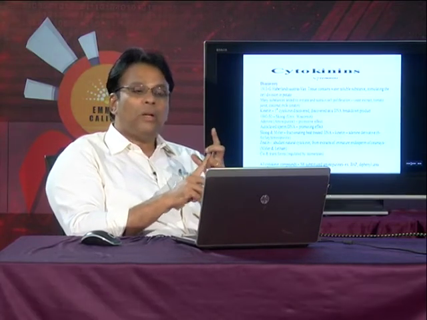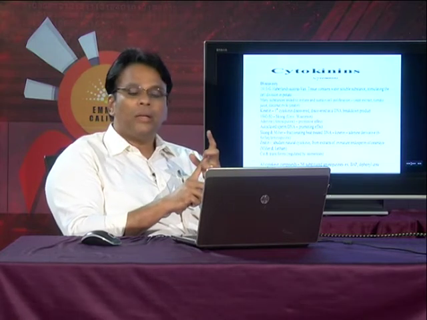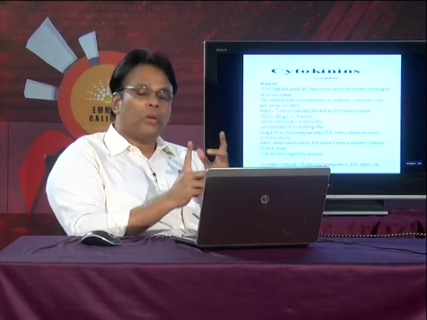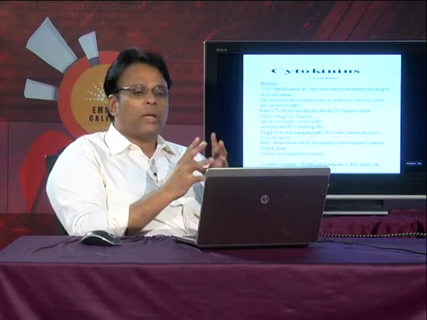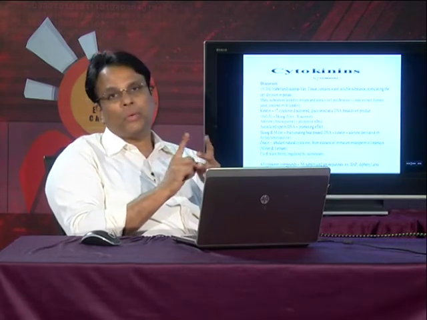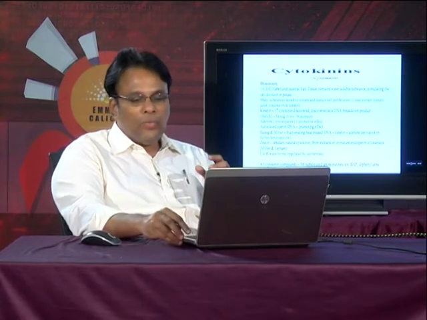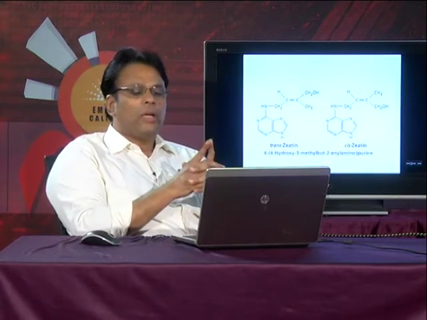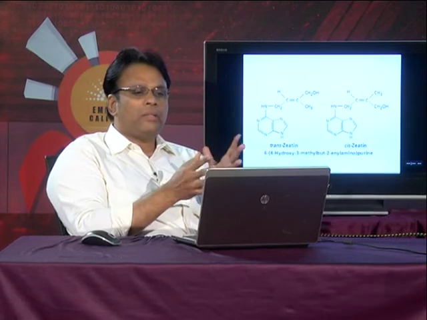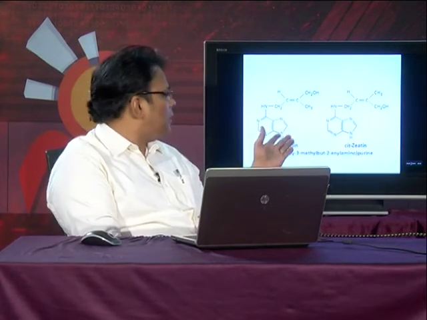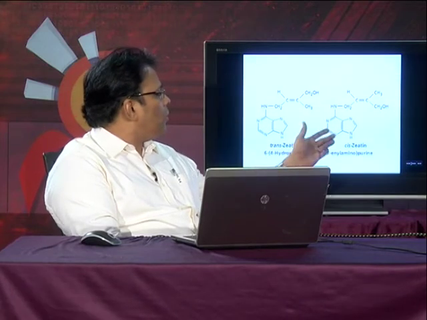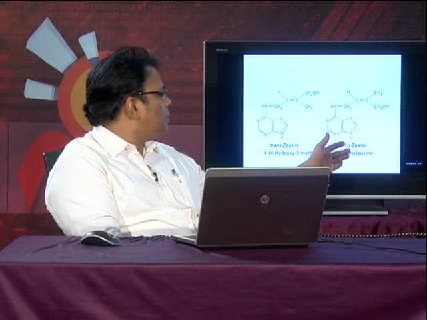The common artificial cytokinins are benzyl aminopurine, in short BAP, and diphenylurea, and both are N6 substituted aminopurines. If you check the structure of a cytokinin, towards the left you can see the trans zeatin, and this isomeric form is the cis zeatin.